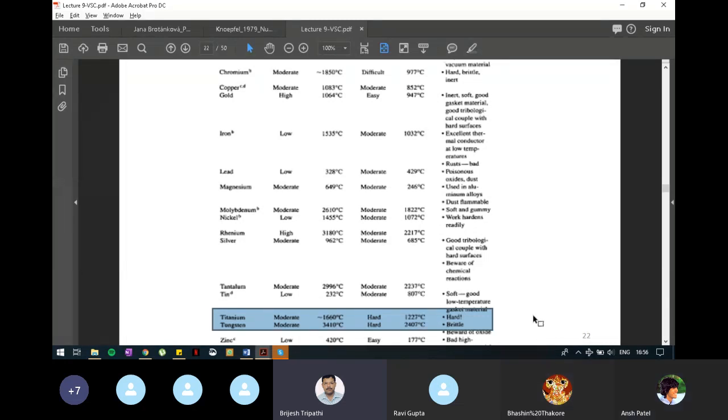So there are many materials, with their properties. Their cost is also written here. You can see iron is low cost and titanium is moderate cost. This type of table is given in these slides so that you can compare the properties and cost of the materials, and some comments are given for properties which are not listed with numbers. Go to the next slide.